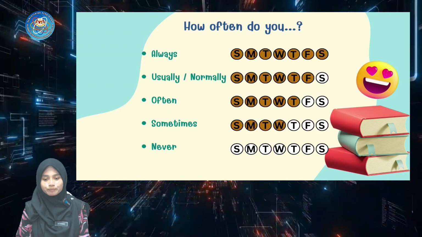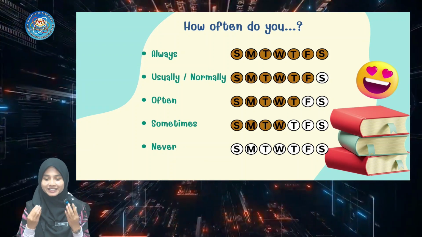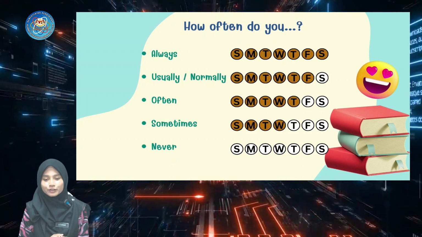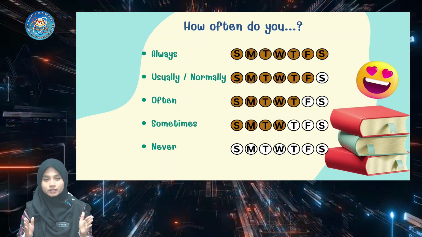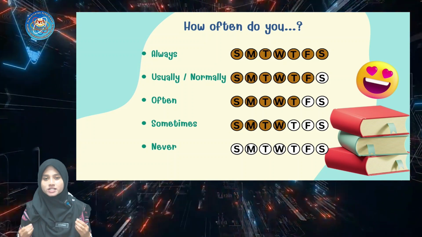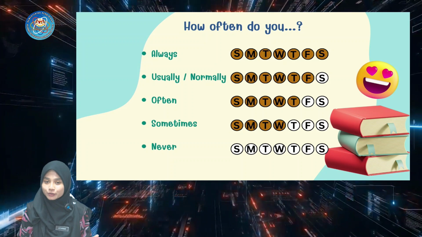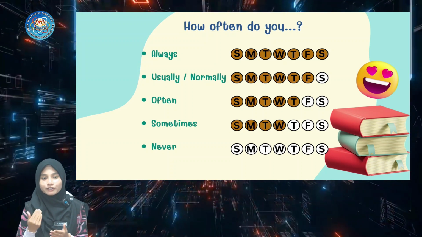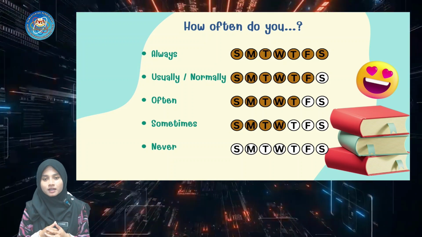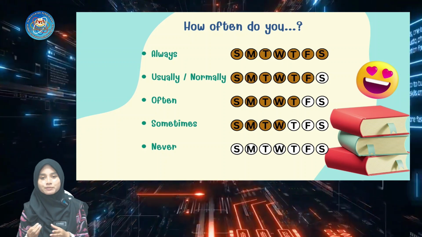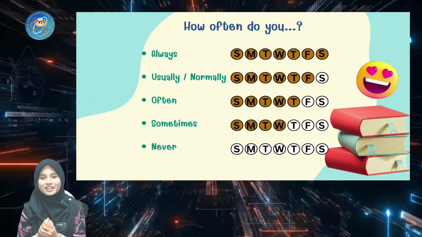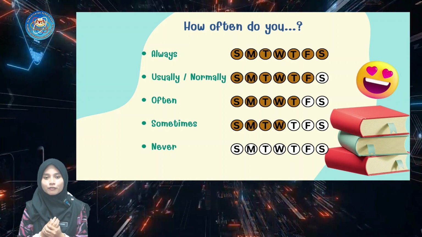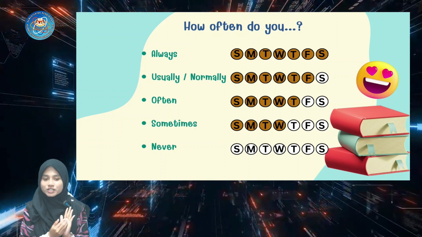So to explain in detail. For always, it means that in 7 days a week, you always do your daily routine. You never skip. For usually and normally, perhaps only 1 day you didn't do the daily routine. For often, from Sunday to Thursday, you do your activity.